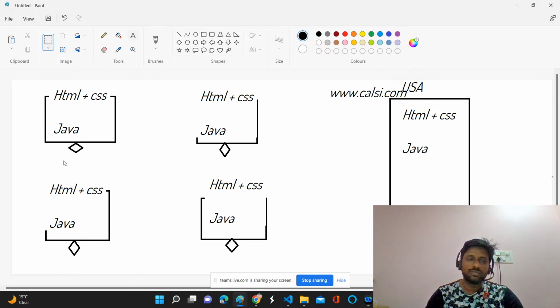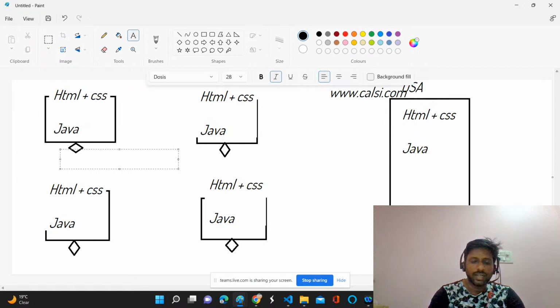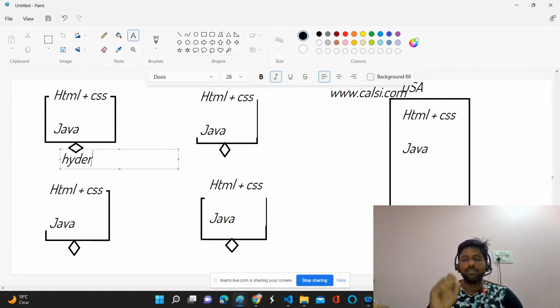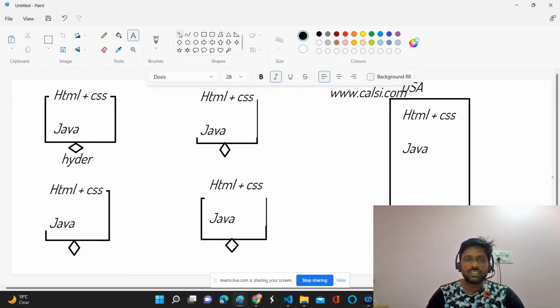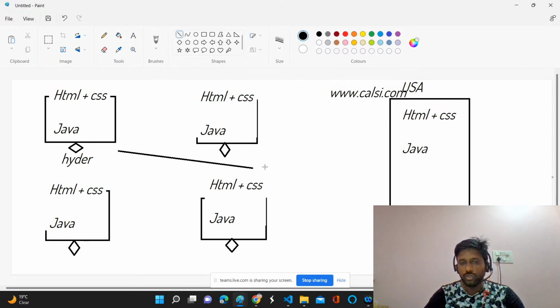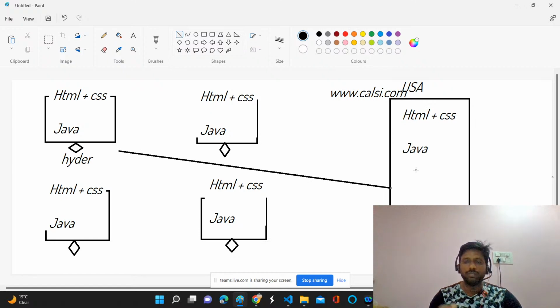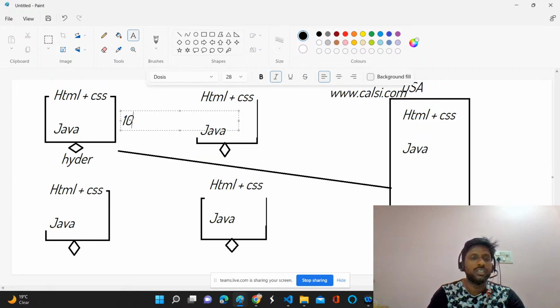Suppose you send a request from Hyderabad, you entered 5 plus 5, so the request will go to the USA. This computer has a CPU, memory, and all the power, and it will calculate that 5 plus 5 is equal to 10, and send it to you, and the value will become 10 and be displayed on the web page.